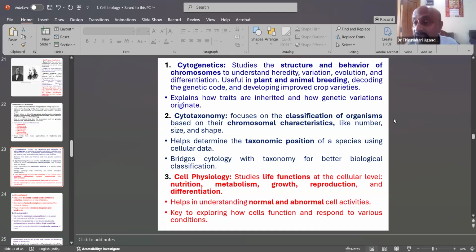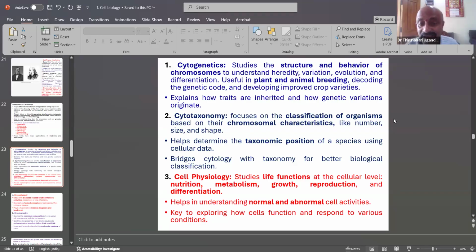Takhtajan, Cronquist, Engler, and Bentham are all classification systems, and the study based on them is called cytotaxonomy. It focuses on the classification of organisms based on chromosomal characters like number, size, and shape. It helps to determine the taxonomic position of a species using cellular data. It bridges cytology with taxonomy for better biological classification.